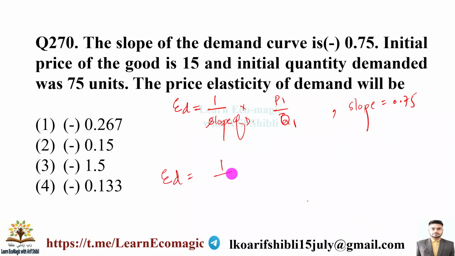ED will be equal to 1 by minus 0.75, and it will be 15 by 75. So our answer will be 100 by 75 minus into 1 by... 15 1 the 15, so it will be 5.